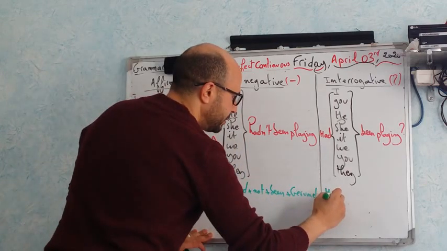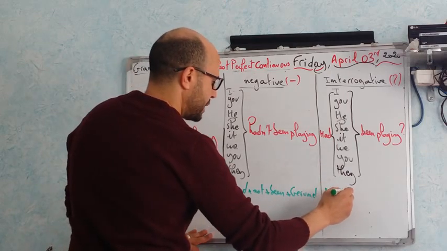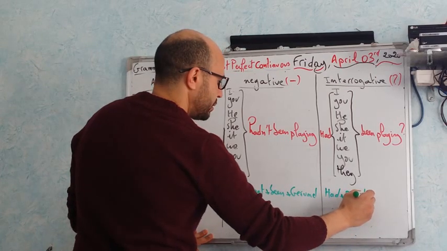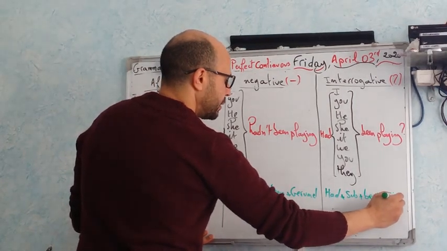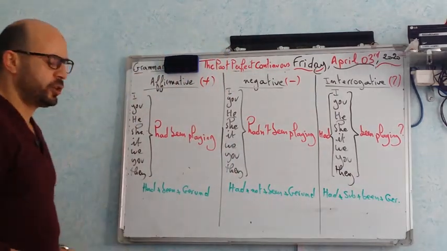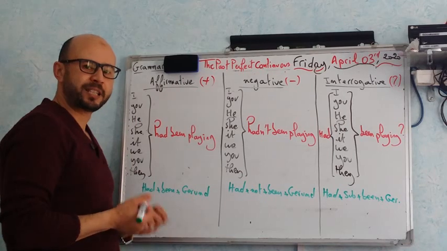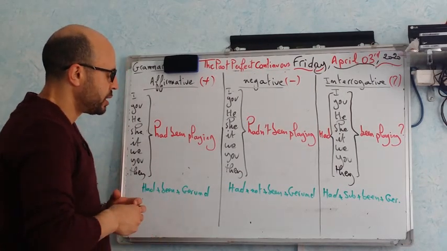So had plus the subject plus been plus the gerund. You need to pay attention to these details when forming your past perfect continuous with different sentence forms.